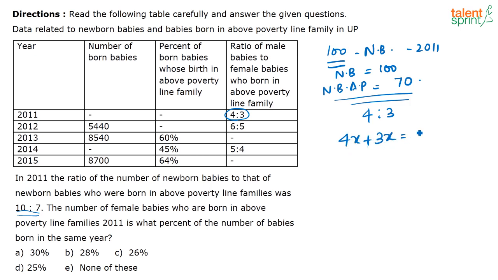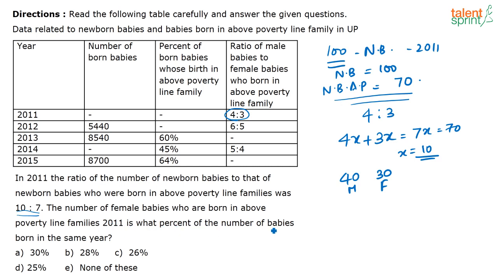You can do it in your mind because it's a very easy calculation. 7x is equal to 70, or you can say x is equal to 10. So there are 40 males and 30 females. Correct? Now the question is, what percentage of the number of females who are born in the above poverty line